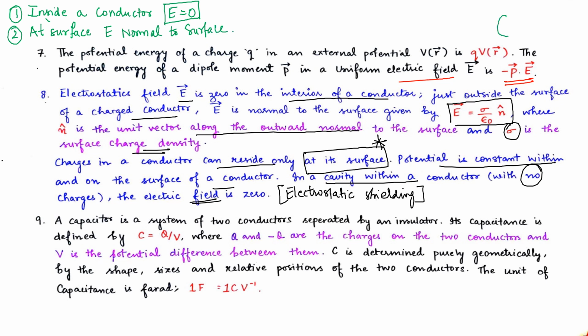This is our surface and this is the direction of E. This is the radius of the surface. See how much angle they are making: 90 degrees. So these are normal. This is E, and this will happen always. For a conductor surface, the electric field is always at 90 degrees, at the normal position.